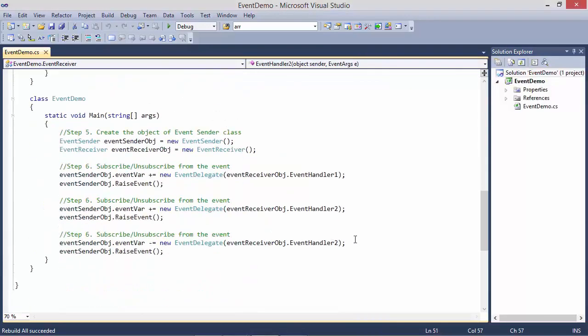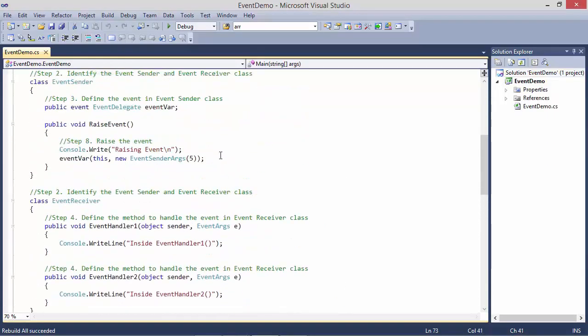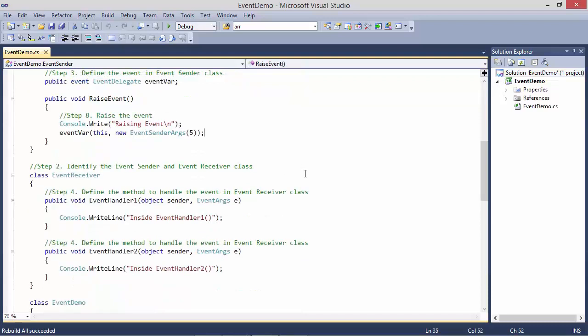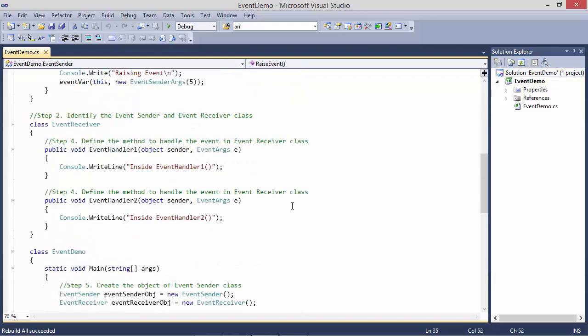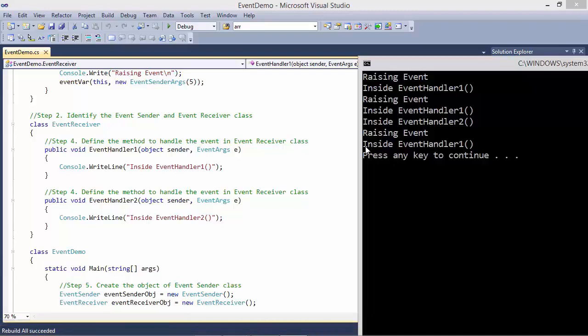And third time we have unsubscribed the method EventHandler2. So when we call the method RaiseEvent, it raises the event here, and this time the event is handled by EventHandler1 only. So we can see inside EventHandler1 is displayed.